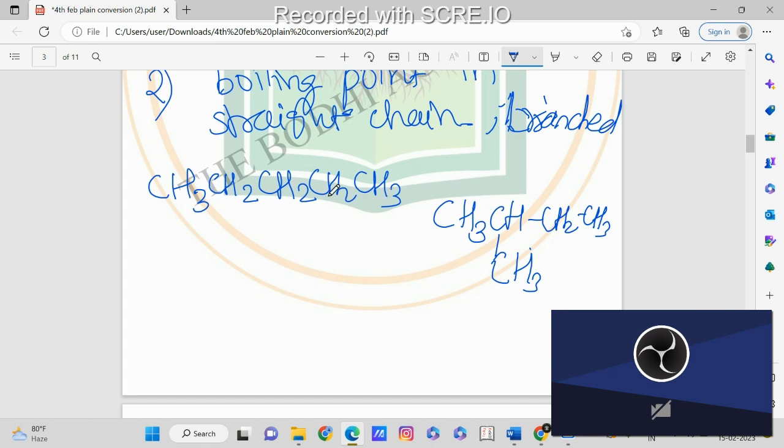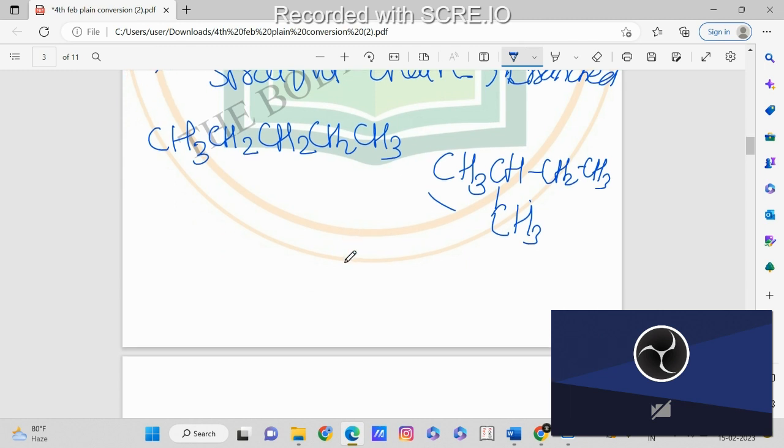Now in physical properties, what is the concept of boiling point between these two? The concept of boiling point is that the boiling point of straight chain alkanes is more than the boiling point of branched alkanes. Okay, the straight chain alkanes' boiling point is more than the branched chain alkanes. Now why do the branched chain alkanes have a lower boiling point and the straight chain have a higher boiling point? Okay, now we will see the reason.